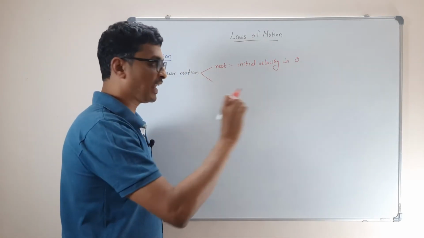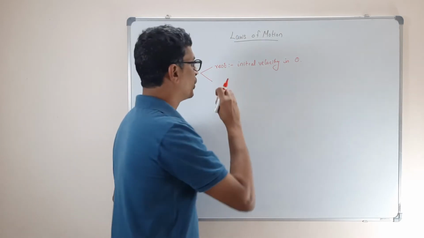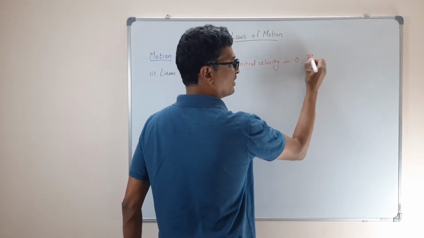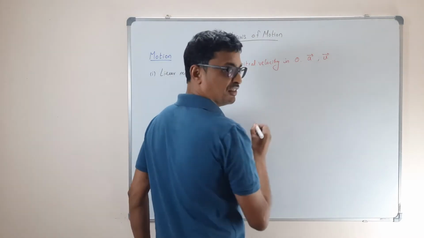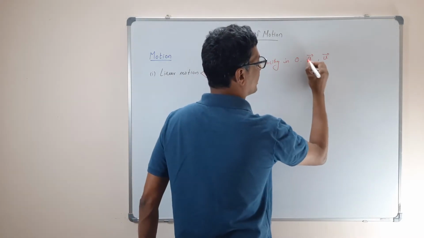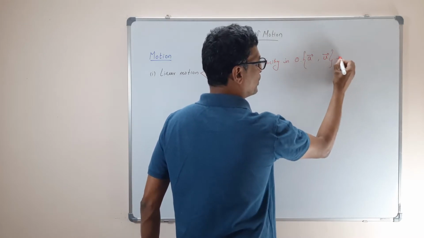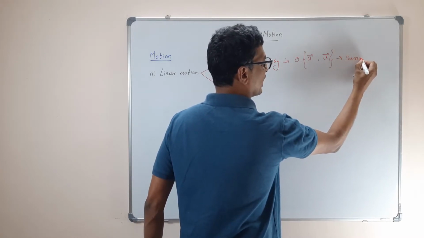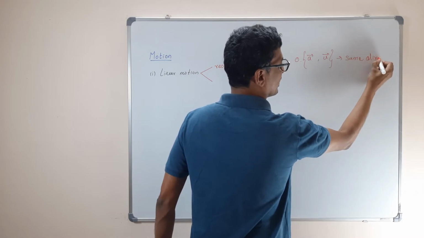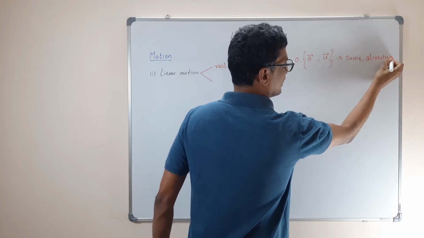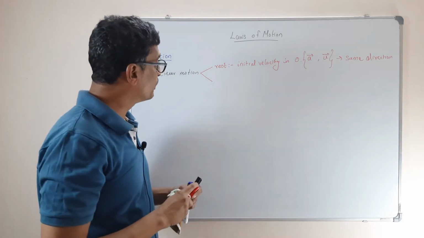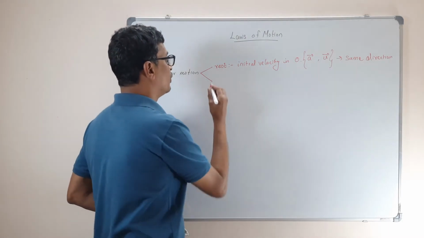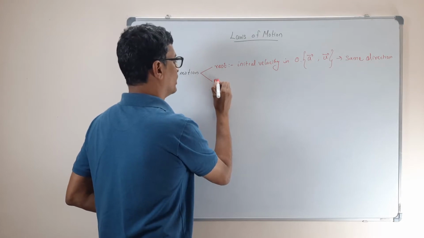Now when we apply an acceleration, when the body is getting acceleration, it is going to attain a velocity. Both acceleration and velocity will be in the same direction.